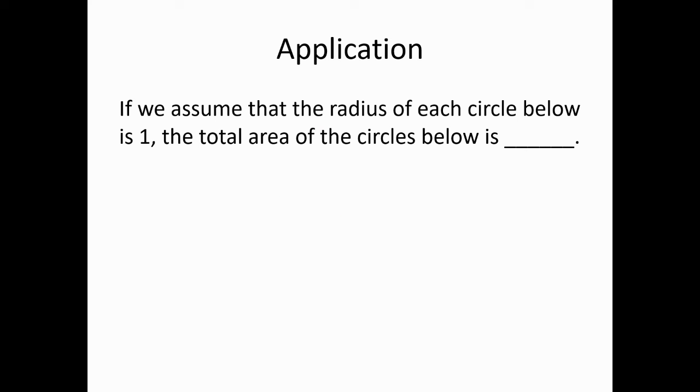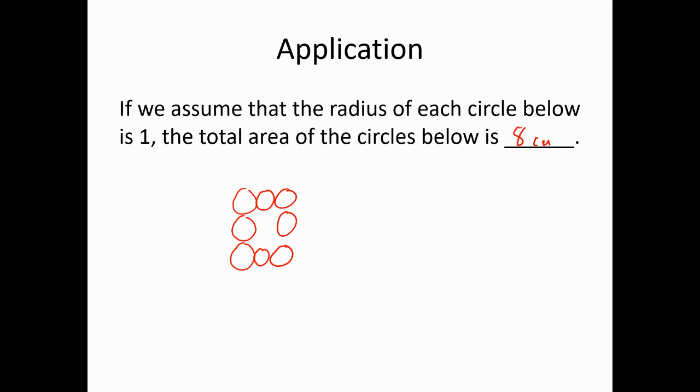Okay. Now, let us assume, so I guess I'll draw the pictures in. They seem to be gone. I don't know why Microsoft does this sometimes. So let us assume that the radius of each circle below is 1, and then we'll find the area of the total figure below. So it was something like this. So I'll create some circles. So here are some circles, here are some circles, here are some circles. They don't look like it, but let's say they all have radius 1. Well, what's the total area that's enclosed within this figure? Well, obviously, 1, 2, 3, 4, 5, 6, 7, 8. It's 8 total circular units.